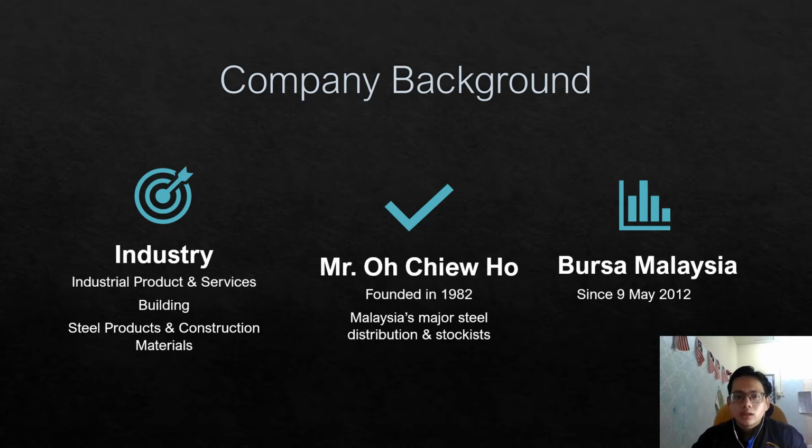This company is under the sector of industrial products and services, and their subsector is building, and one of their operations is to prepare and sell steel products and construction materials. This company was founded by Mr. Oh Chu Ho in 1982, and today they have become one of Malaysia's major steel distributors and stockists, and they have been on Bursa Malaysia since 9 May 2012.